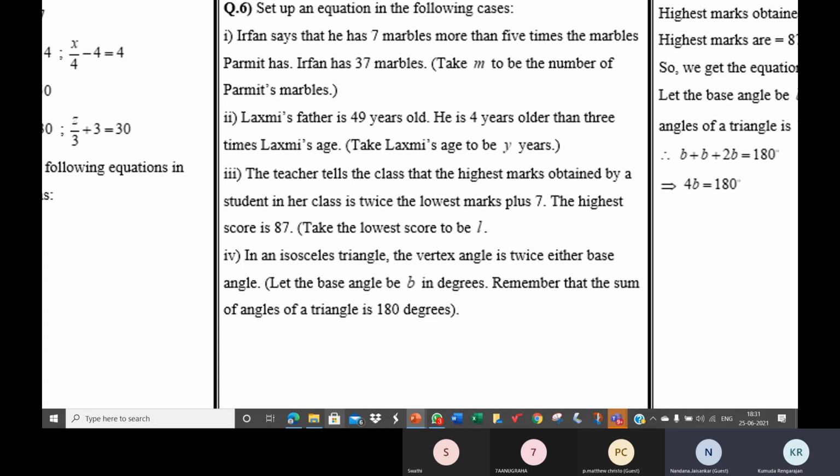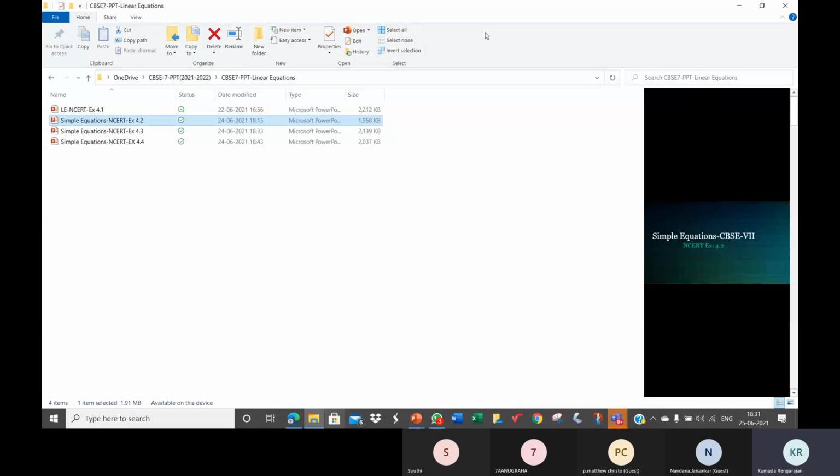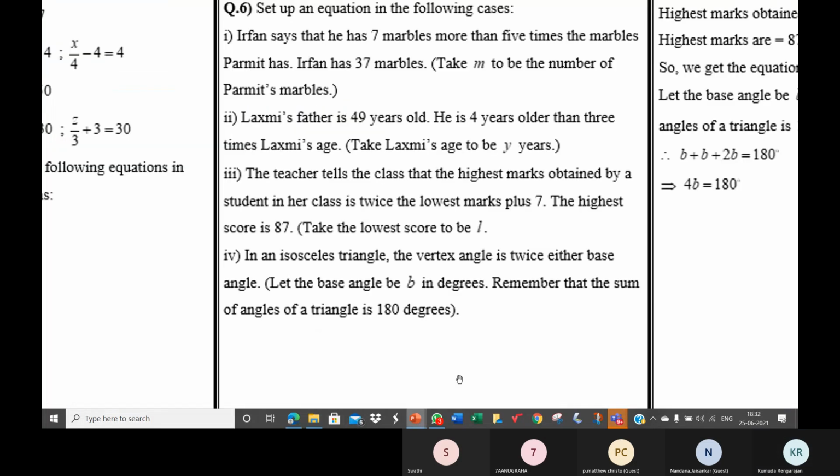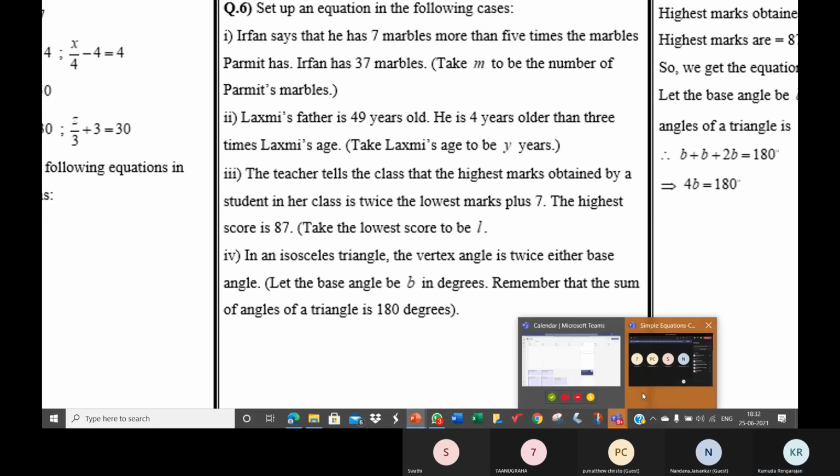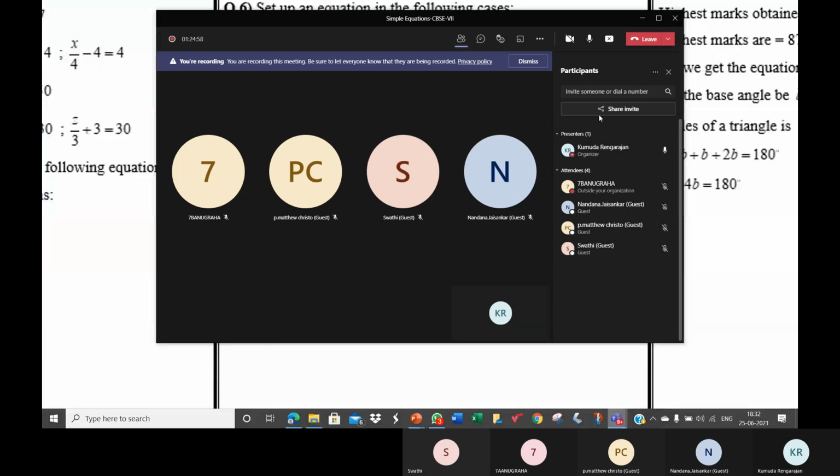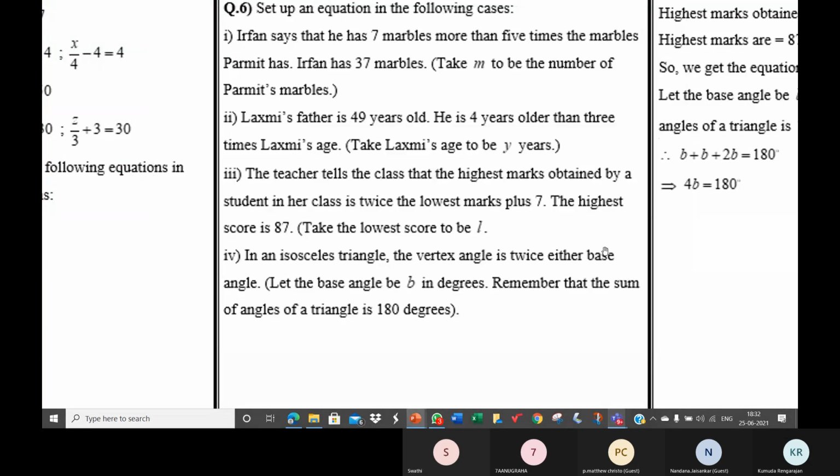Now in all these, what do you observe everywhere? Irfan has 37 marbles. That is expressed in a particular way. Everywhere, one number is given.